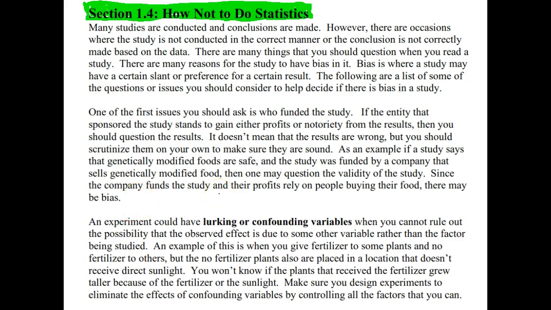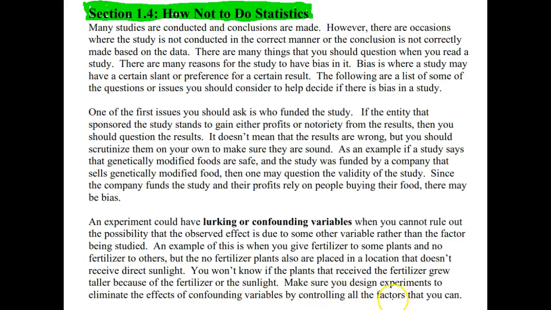You should also look at how they actually collected the data. An experiment could have lurking or confounding variables when you cannot rule out the possibility that the observed effect is due to some other variable rather than the factor being studied. As an example, when you give fertilizer to some plants and no fertilizer to others, but the no-fertilizer plants are also placed in a location that doesn't receive direct sunlight, you won't know if the plants that receive the fertilizer grew taller because of the fertilizer or because of the sunlight.